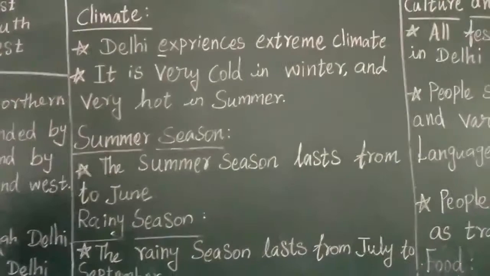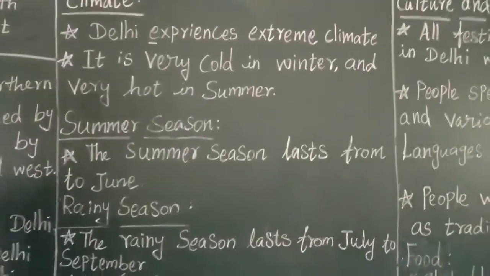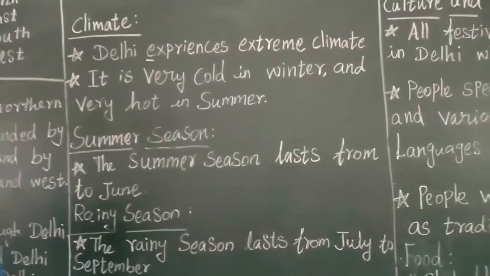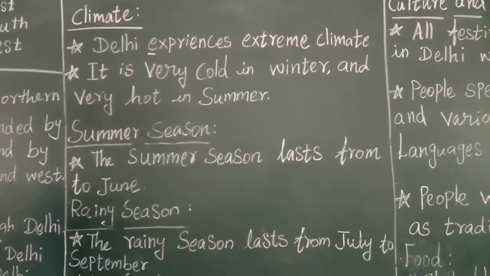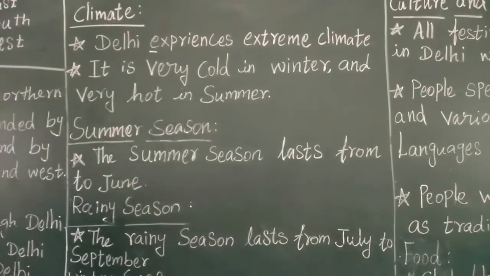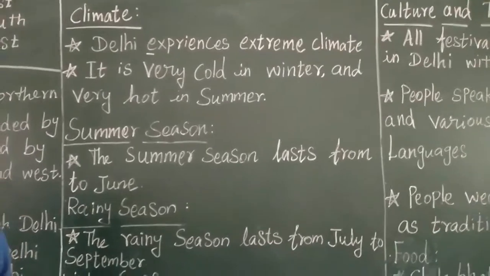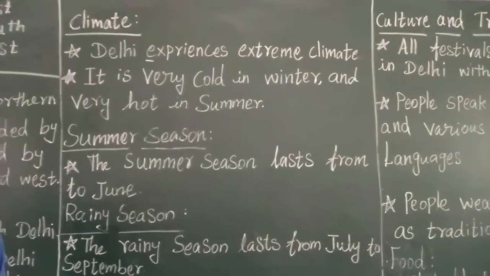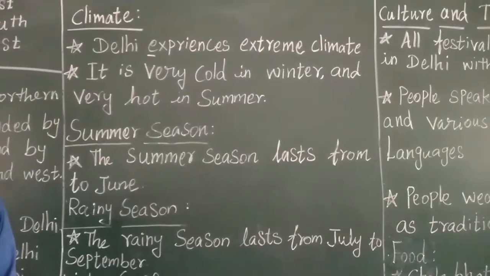What is climate? The day-to-day change in temperature and coldness is called climate. Sometimes you may feel very hot. Sometimes you may feel very cool. In the morning in general we feel very hot.